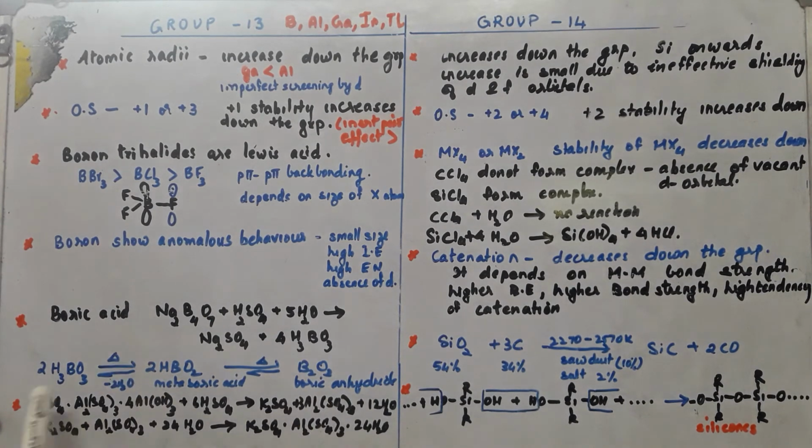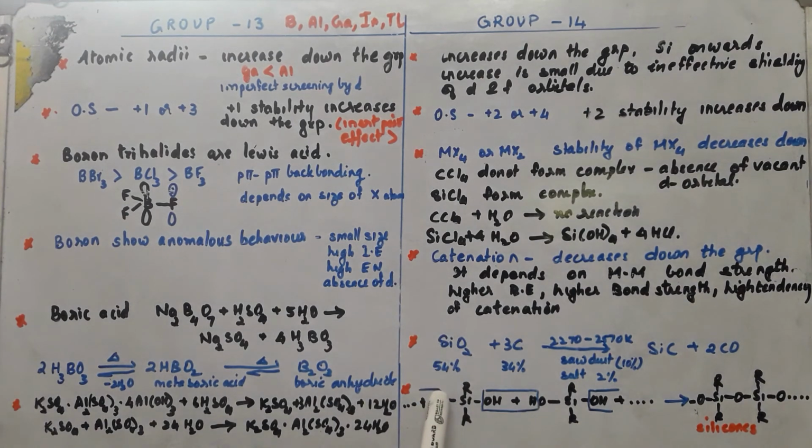The filtrate is treated with a calculated amount of potassium sulfate, and it is heated, concentrated and cooled. On cooling, the crystals of alum, K2SO4.Al2(SO4)3.24H2O, separate out. The crystals of potash alum separate out. This is how alum is formed.